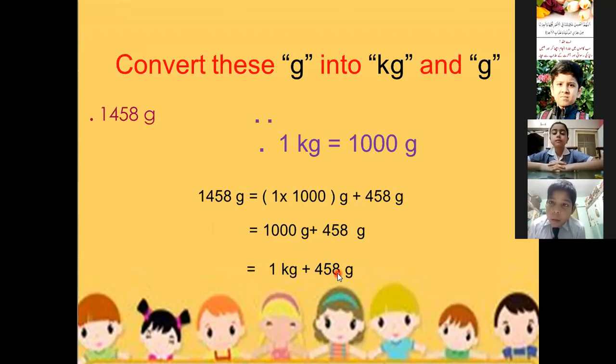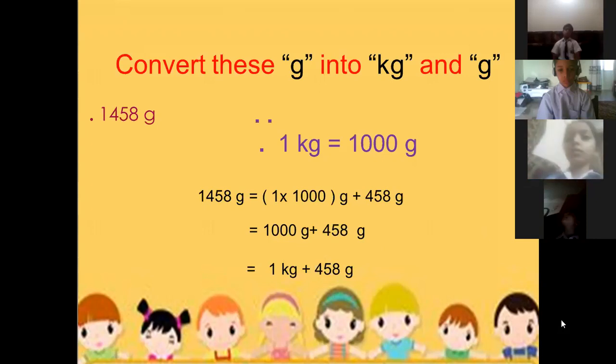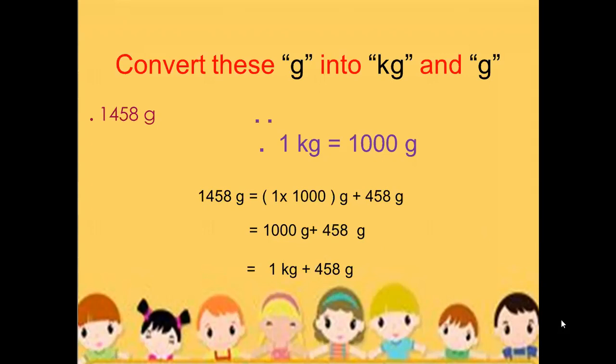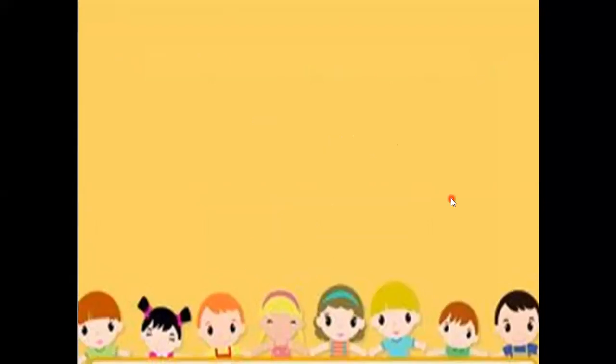Okay beta, got it? If you have any question, you can ask me in the chat box. Now, I hope you have learned how to convert the units of weight.